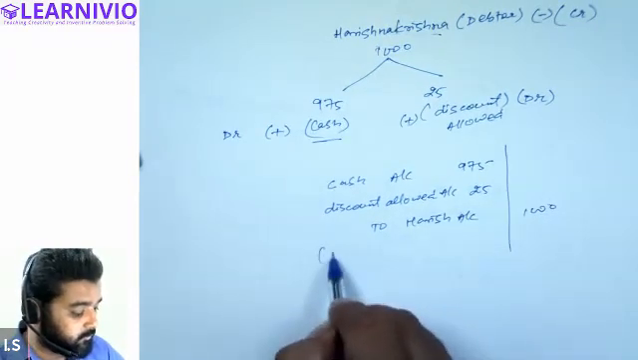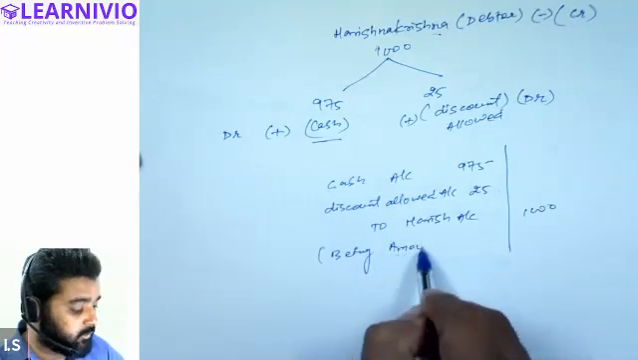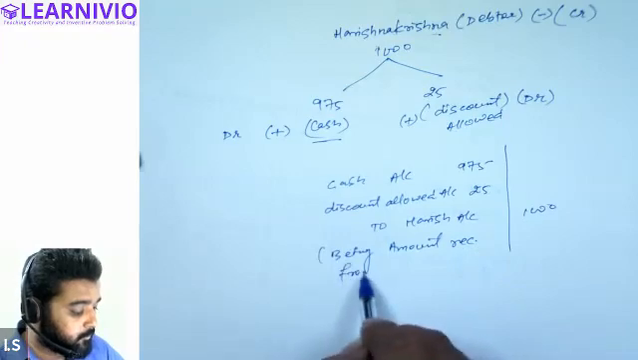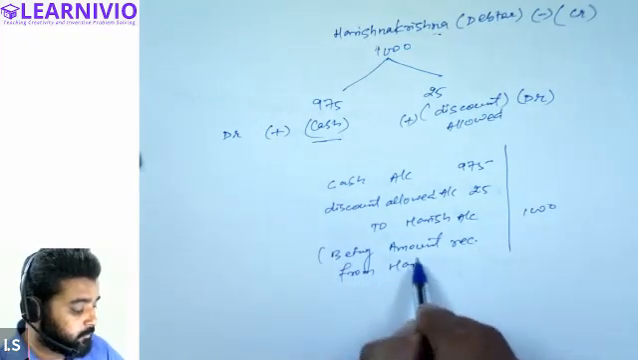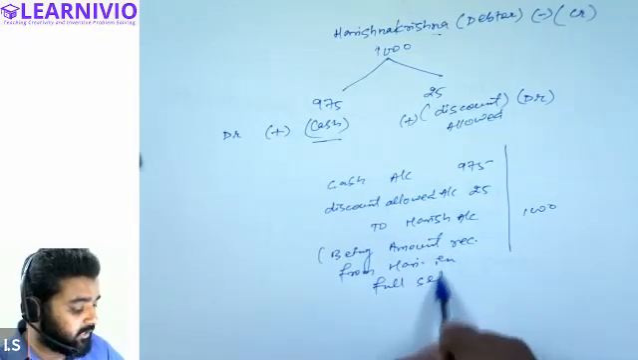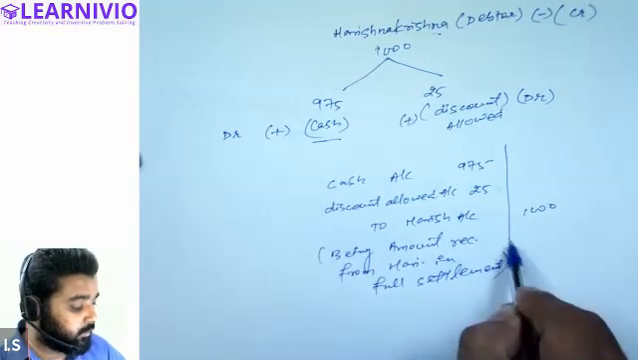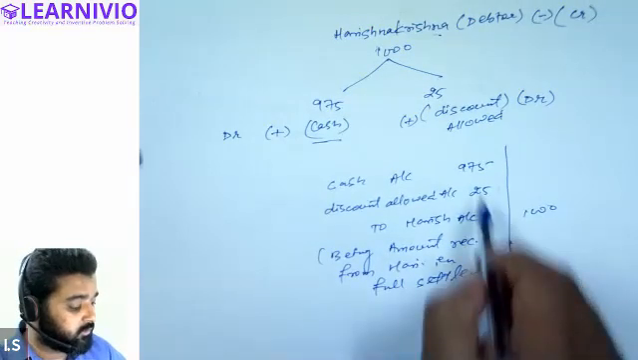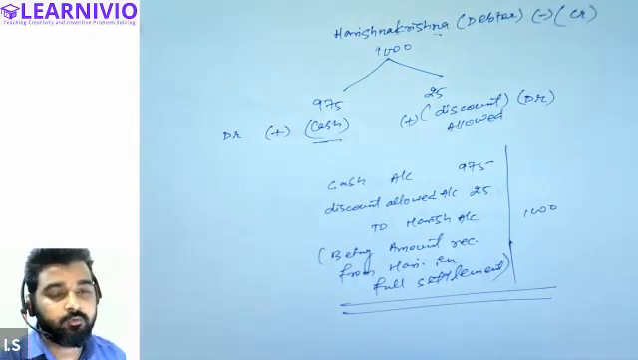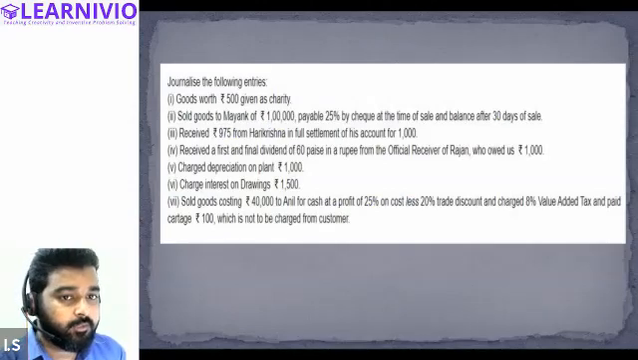We will write being amount received from Hari Krishna in full settlement. This will be the narration. You can write any narration. There is no hard and fast rule about how you write the narration; you can write any statement. So this is how this will be generalized. Is this clear to all of you? Halima? Yes.